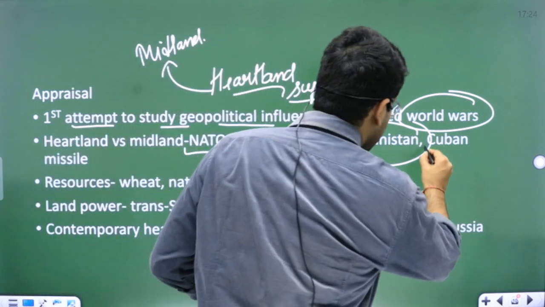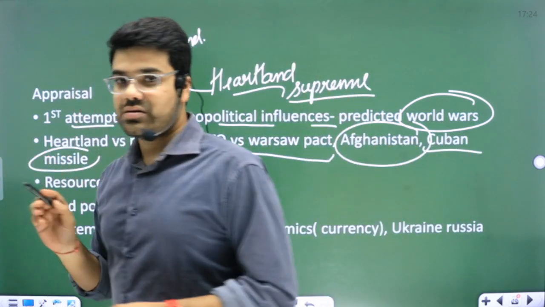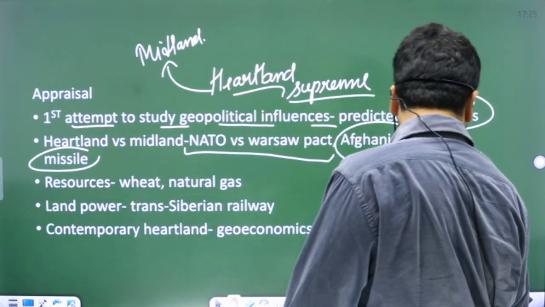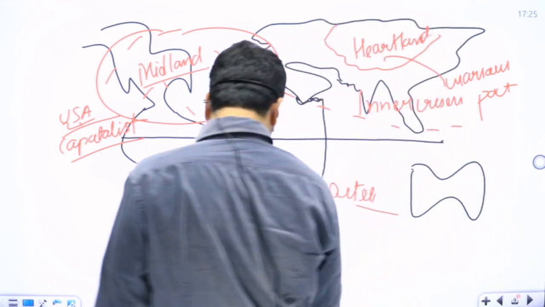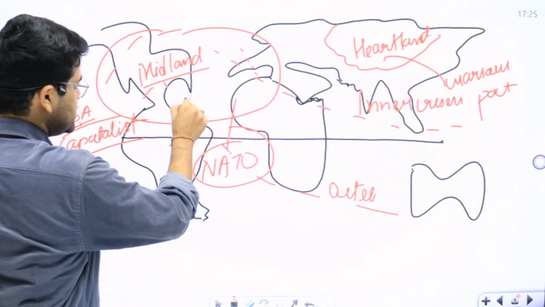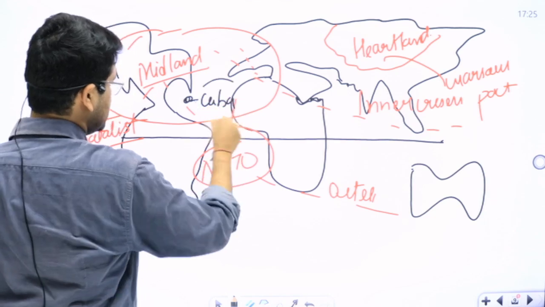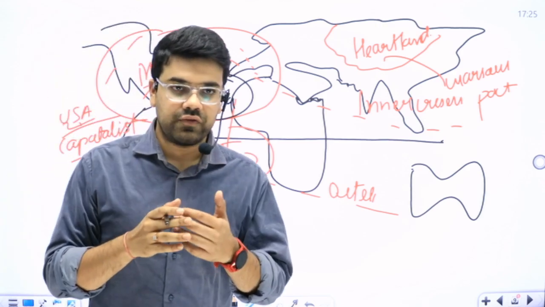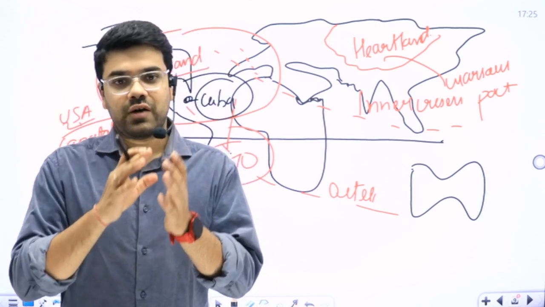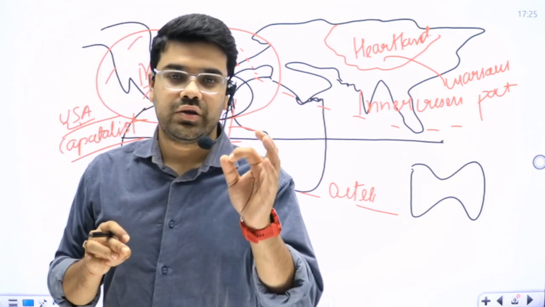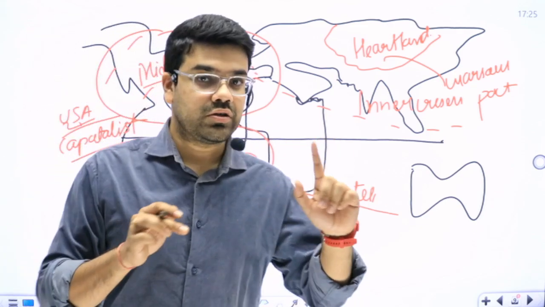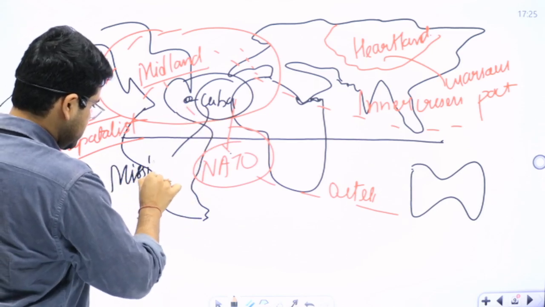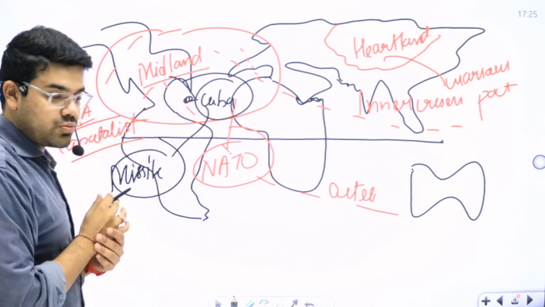There was also a crisis known as the Cuban Missile Crisis. Cuba is a very small country in close proximity. I'll show it on the map. You can see Cuba is a very small Central American country here. What the Soviet Union did at that time, please don't confuse it, the name Russia was coined after 1991 after the disintegration of the USSR. At that time it was the Soviet Union. So the Soviet Union kept missiles here, very proximate to USA.